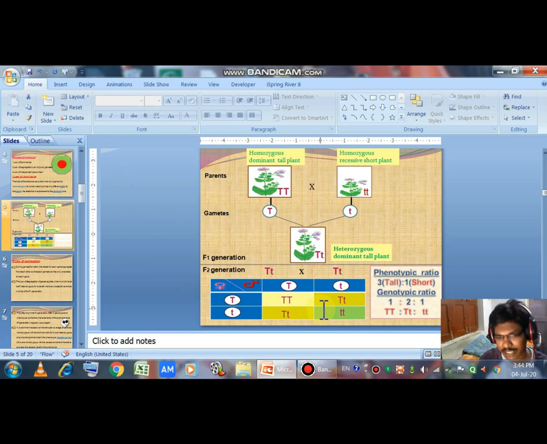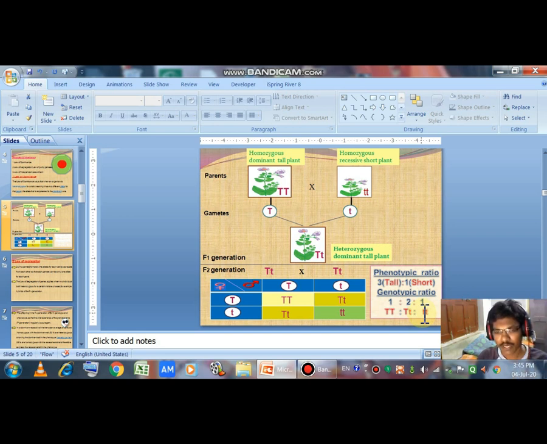If we consider the genes, the alleles, they vary, because capital T capital T is only 1, capital T small t there are 2 in number, and small t small t is only 1. In the phenotypic expression we have three tall plants and only one short plant. That is the phenotypic ratio, the external appearance. So three tall plants, one short plant. That is the monohybrid cross ratio.